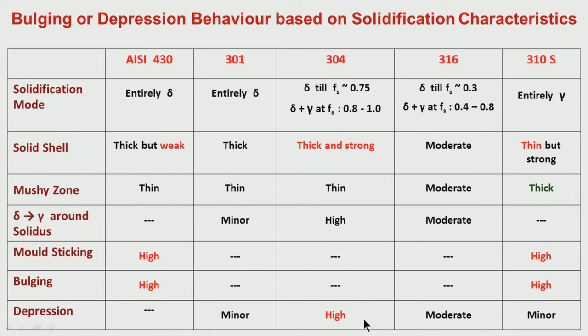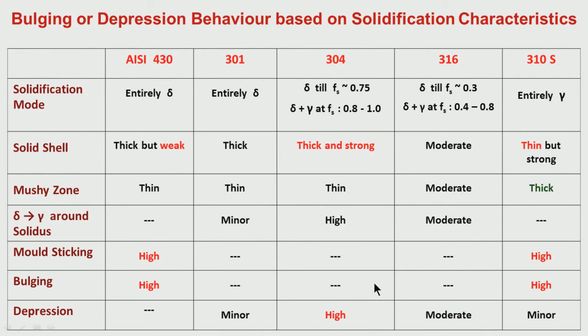Depression tendency high means surface will have lot of depression, it is uneven surface. If you have uneven surface, because of that heat transfer gets affected. So, the grain size of the dendrite, they become relatively thicker compared to other chemistries. So, depression will have many implications on quality. So, 304 is like 0.1% carbon, we have rough surface, we have depression, we have coarse grain. I will come to it later on.